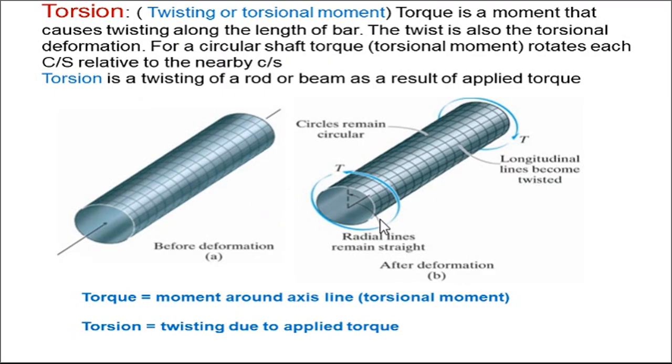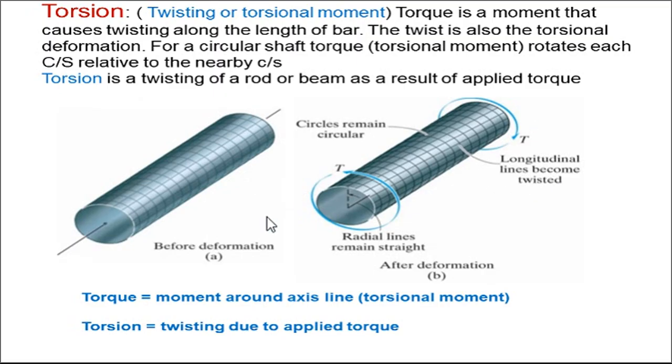But after deformation you can see there are changes. If you look at the surface of this shaft, there are circles. The circles remain circular after loading. This is before deformation, and this is after deformation. After applying the load, the circle remains circular in cross section.